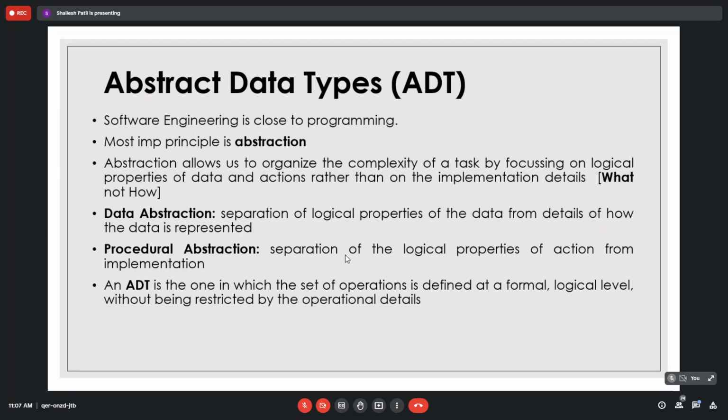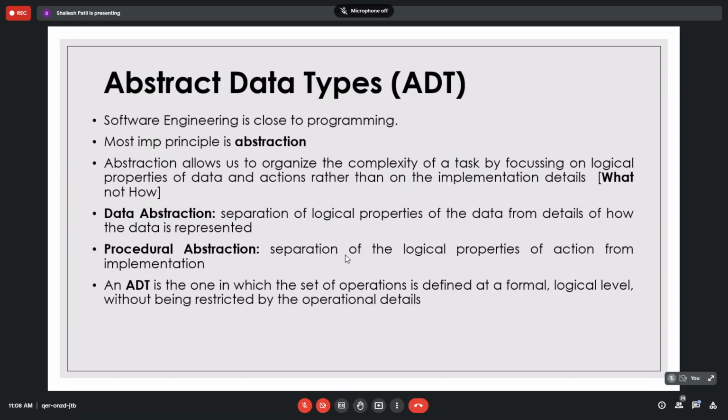Again, one is search element. We can search on an array. If we have been given an array, the first operation we can perform is to search for an element in it. Second, sort the elements, delete an element in the array. Next, add an element in the array. You can find out the length of the array. Yes, these are the different procedures that we have with this array.